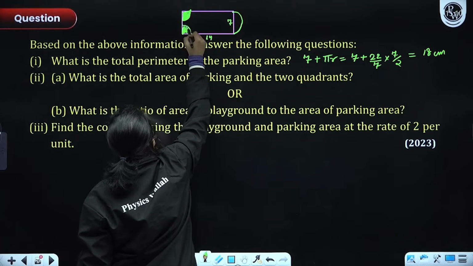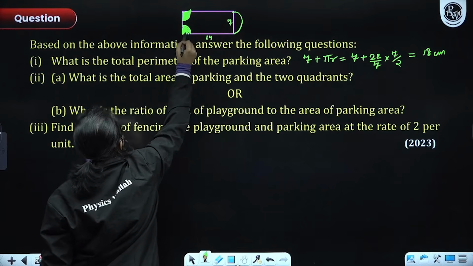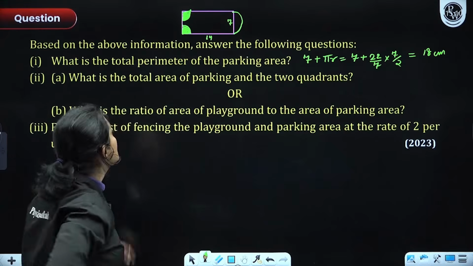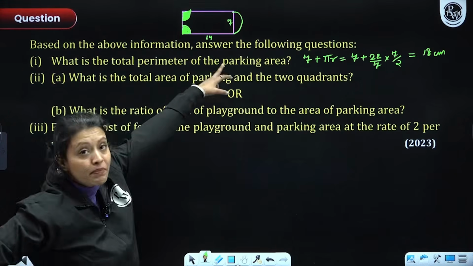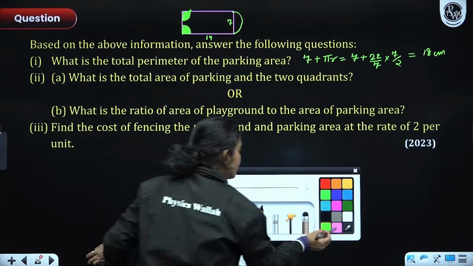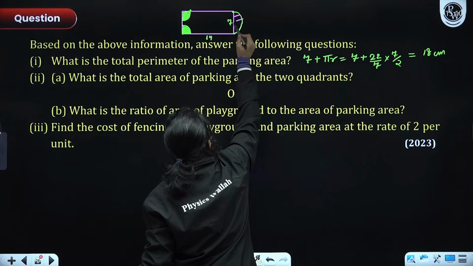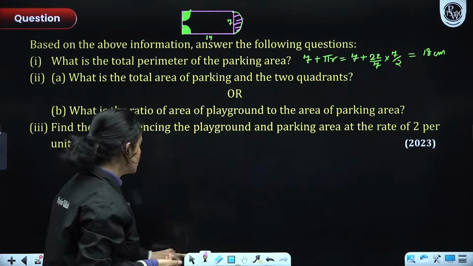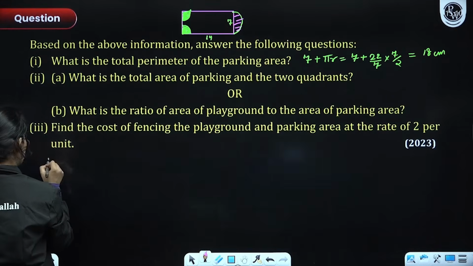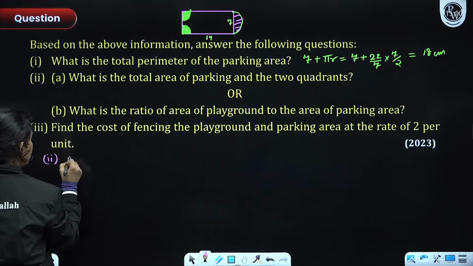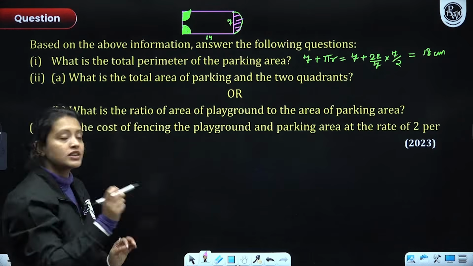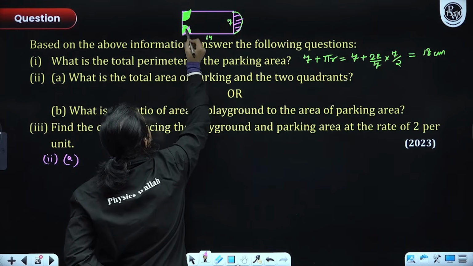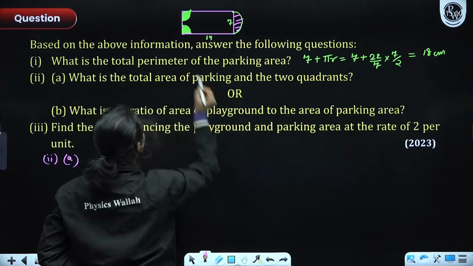So, what is the next question, everyone? The next question is asking us to figure out the total area of the parking and the two quadrants. So, we have to figure out the total area of the parking. What is the parking, everyone? Remember, this is the parking. So, we have to figure out the area of this and we have to figure out the area of both of these sitting areas together. Okay? So, let's figure that out here. I'll write it here, second A part. Okay, so area of the two quadrants. So they have given that the radius of the two quadrant is 2. This here, the radius is given as 2. Okay, in the question itself, it was given.